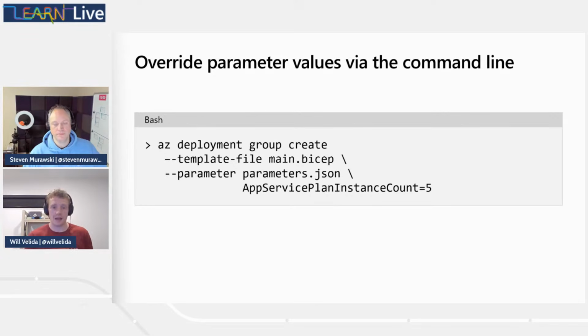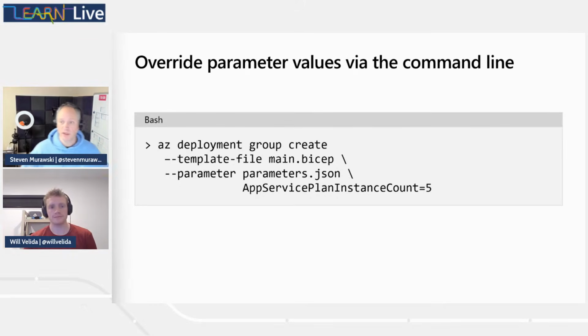Since the name of the container image changes every time I build it and deploy it to my Azure Container Registry, when I'm deploying my app service, I'll need to provide that container image name to my app service. Since it changes, it's really handy to be able to specify that as a parameter on the command line, so I can just deploy that new image to my app service every time I build it.